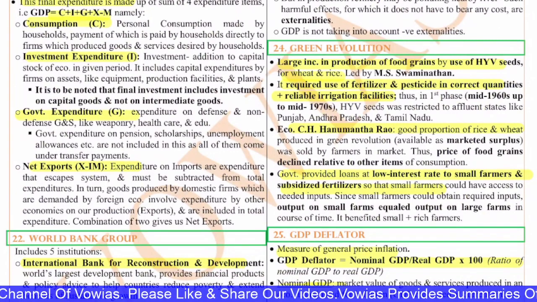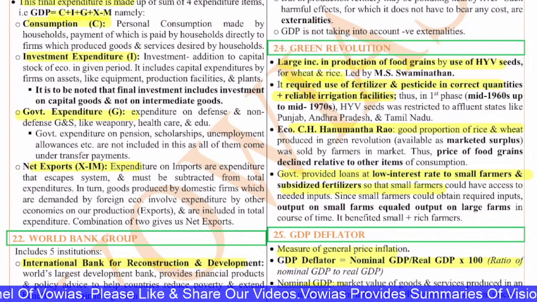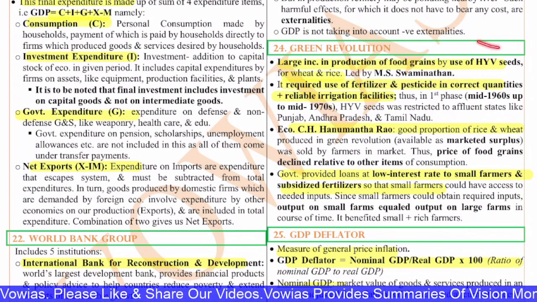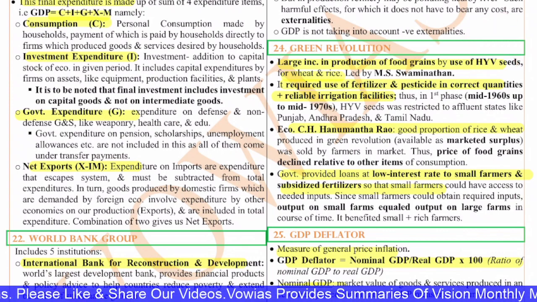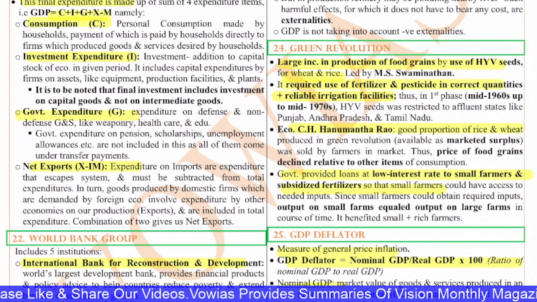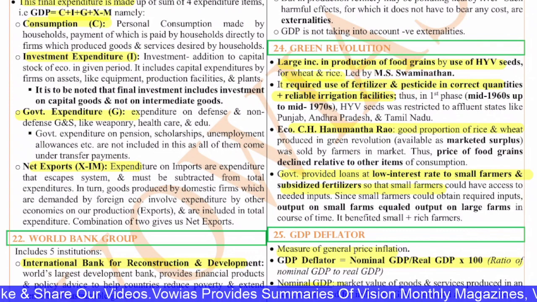Next, the 24th question is on Green Revolution. Green Revolution was basically introduced and led by MS Swaminathan. This is regarding the usage of high yielding variety of seeds to increase the food grains cultivation, to increase the output of the food grains in the country. It also requires the use of fertilizers and pesticides, and reliable irrigation has to be there.